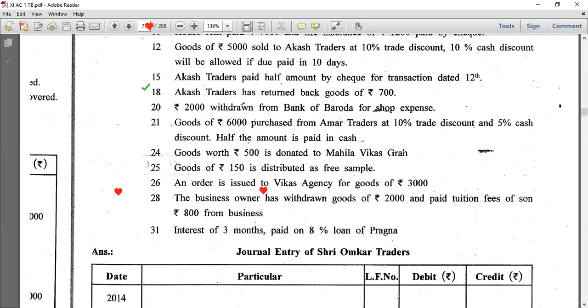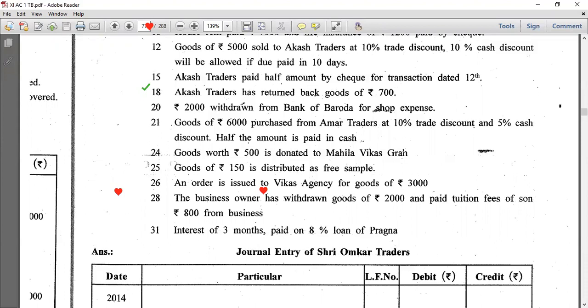The business owner has withdrawn goods of 2000 and paid tuition fees of son 800 for business. So both are drawing. Combine them. Drawing account debit 2800 to purchase account 2000, sorry, and to cash account 800. Combine करके drawings करना है. और गुड्स गए हैं तो टू परचेज और कैश पे किया है तो टू कैश 800.